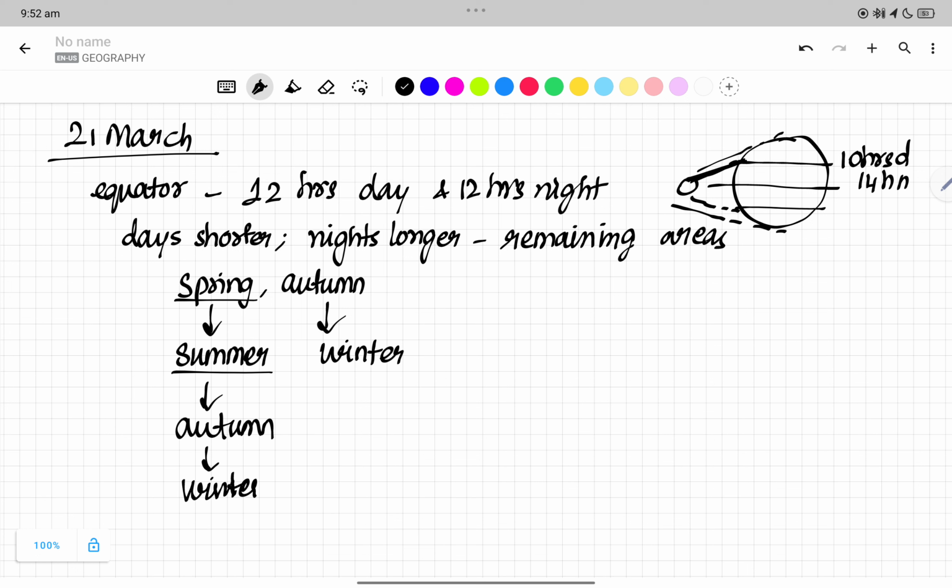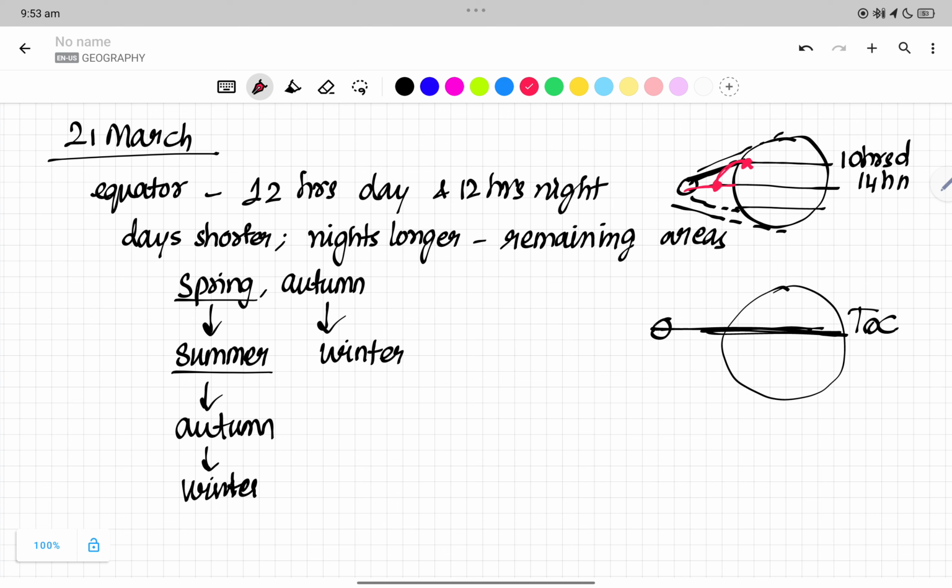Okay, now the sun, first it is at the equator, next the sun goes to the Tropic of Cancer, right? When the sun is in the straight line, it is summer. So from the equator it is traveling up, right? So next is summer.